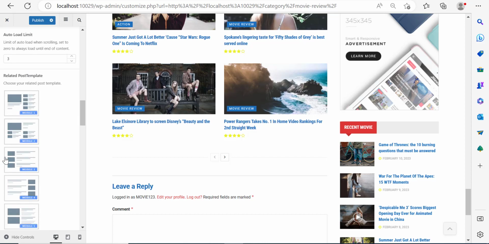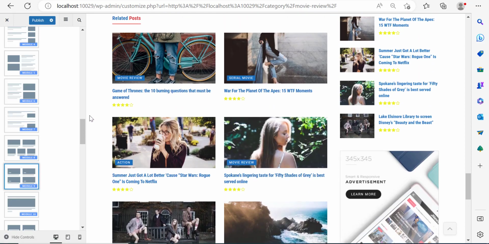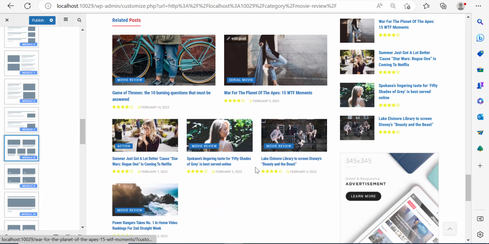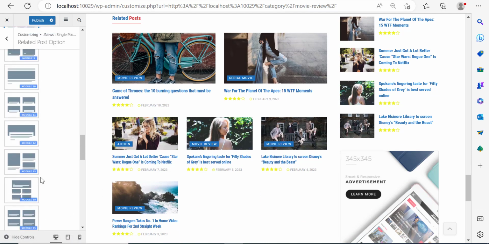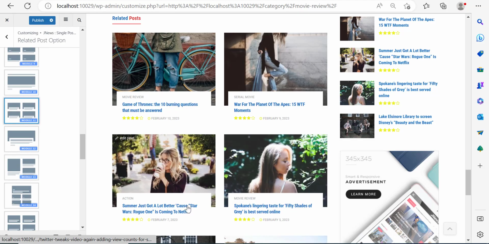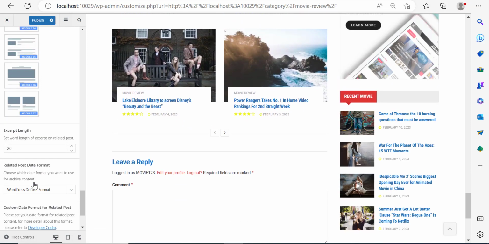But here, what's interesting is controlling this. Now right here, they have selected this module. And if you notice, this is exactly how this is displayed over here. But you can change it. For example, if you choose module number 8, this is how it's going to display the related posts. Now, I much prefer this one over here with the text inside of the image. So I'm going to keep it like this. And I'm going to scroll down over here.